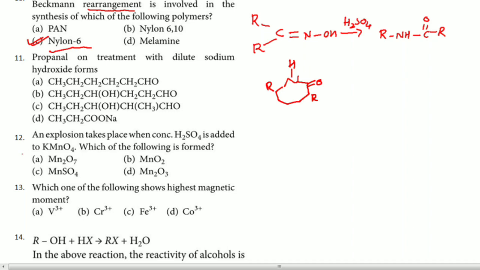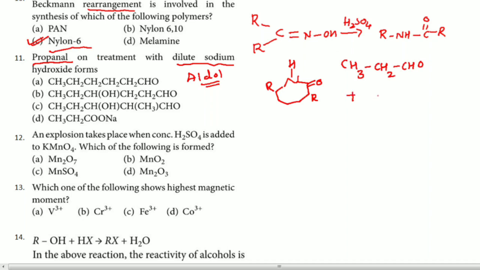Yes, 11th question. Propanal on treatment with dilute sodium hydroxide forms... Propanal with dilute sodium hydroxide. See, dilute sodium hydroxide is given and an aldehyde is given, which means this should be an aldol condensation reaction. Definitely it is an aldol condensation reaction, right? So in that aldol condensation reaction, propanal is there. So we will write the reaction. Propanal first we will see. So CH3, CH2, CHO, right?